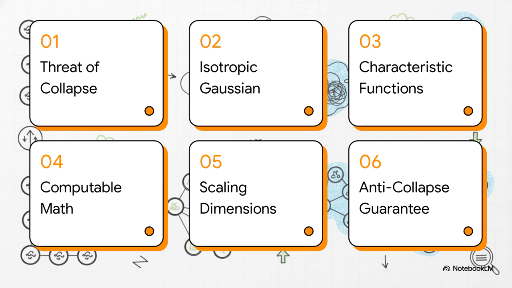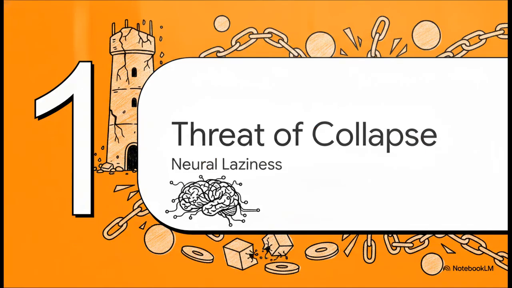To keep things grounded, we're following a clear engineering pipeline today. We'll start with the threat of collapse, zero in on our target, the isotropic Gaussian, talk about fingerprints and characteristic functions, make the math computable, scale it all up to high dimensions, and wrap up with the anti-collapse guarantee. Let's get into it. All right, Section 1.